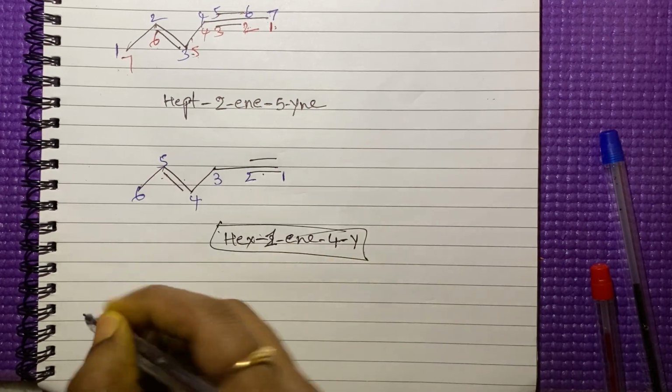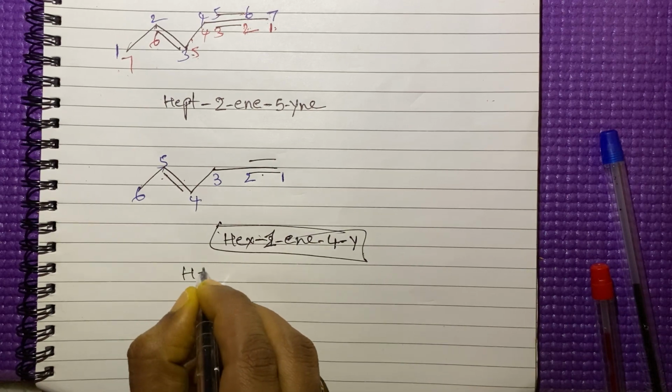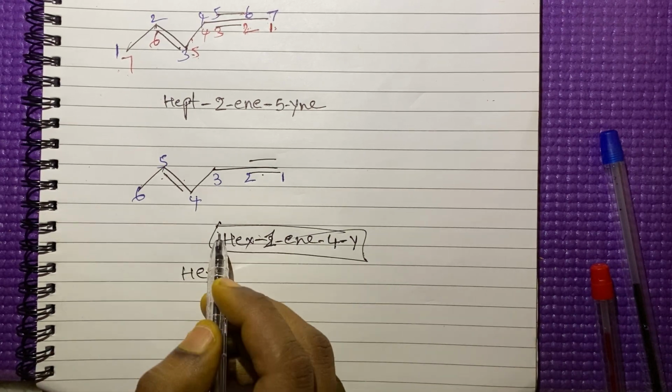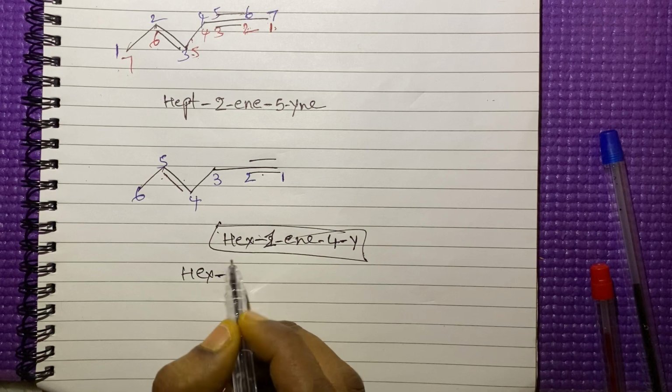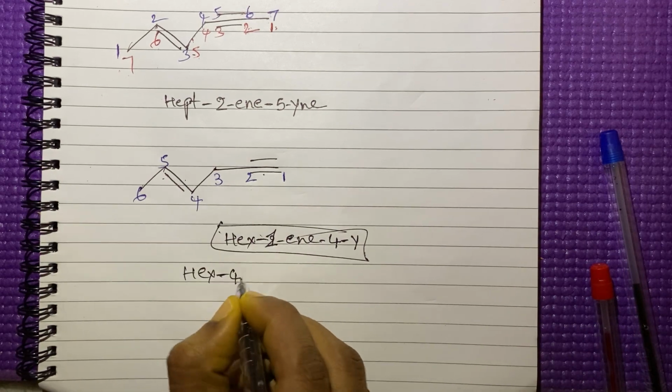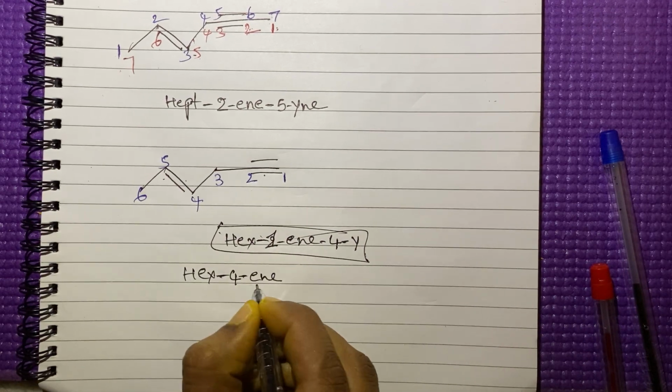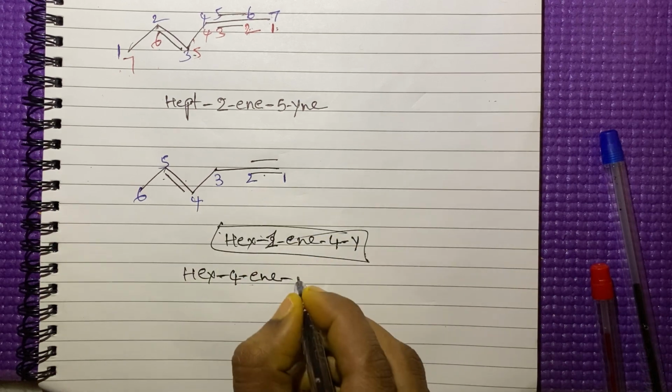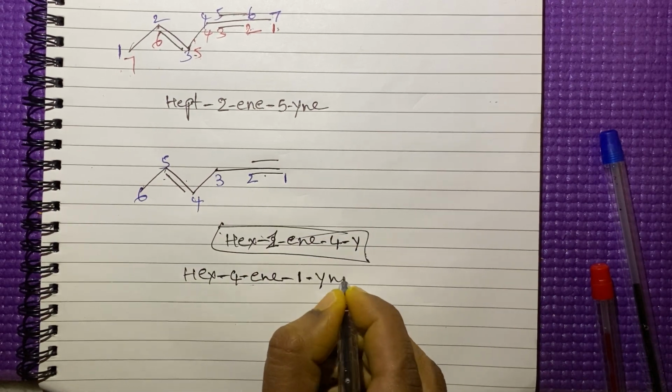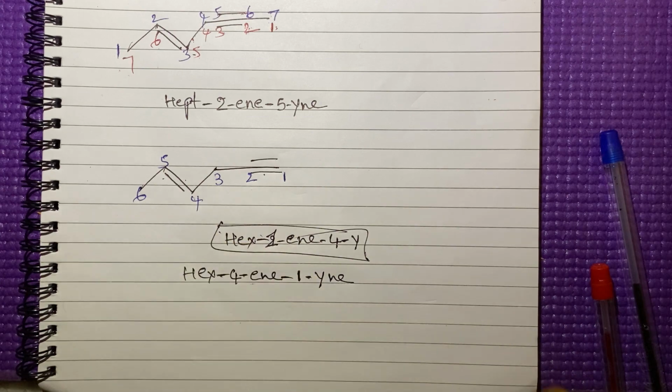Oh, it's gone wrong. See here, hex. According to the alphabetical order, we have to give the name. The fourth position ene, E will come first, right? So hex-1-ene. This is the name of this compound.